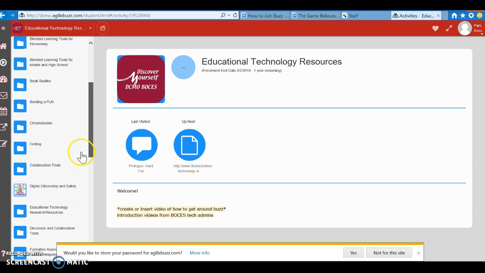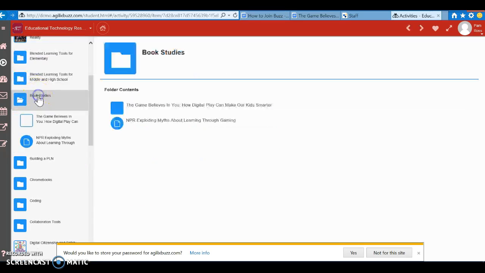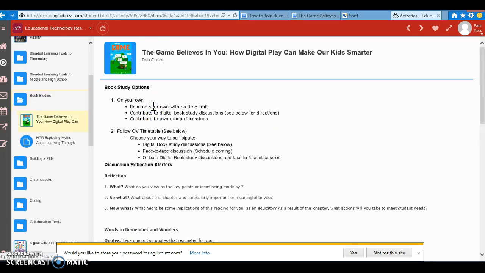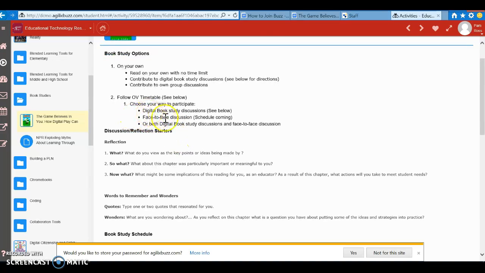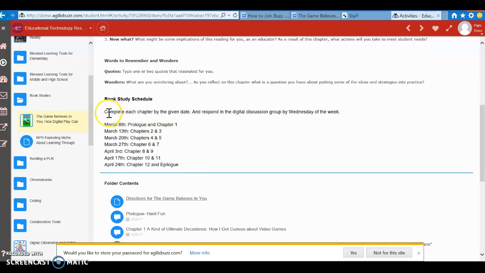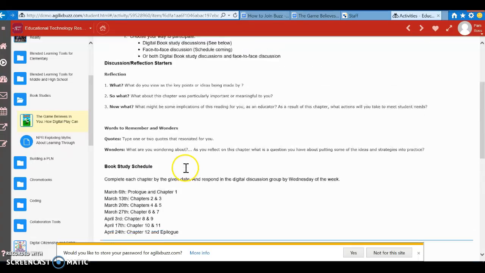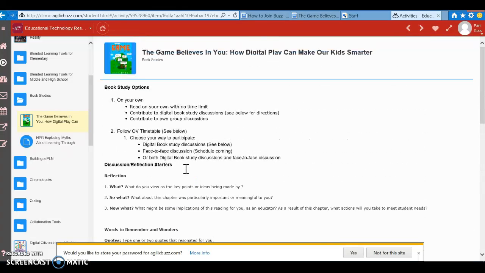So I'm going to go for this purpose to book studies, and I'm going to click on the game Believes in You. And here you will see our book study options. The first one, if you want to go at it on your own, or if you'd like to follow a timetable and do a digital discussion here on Buzz, and/or do a face-to-face discussion. Down below here is where I put in the tentative dates. They may change depending on when we start, of course, if you'd like to follow an outline, a date.